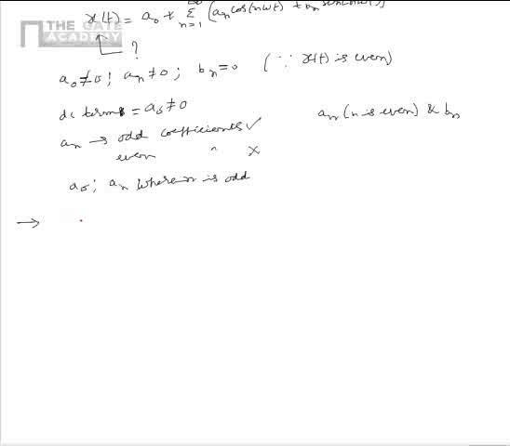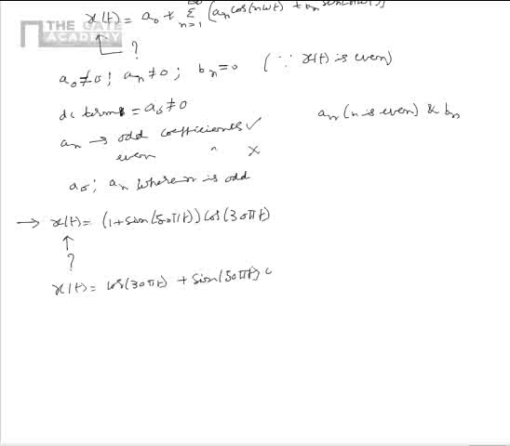Now let us consider another problem, as per which there is a continuous time signal given as x of t is equal to 1 plus sine of 50 pi t multiplied by cos of 30 pi t. We need to find the Fourier series expansion of x of t. We know that if x of t is a Fourier series expansion, it should be a weighted sum of sinusoids. So x of t is equal to cos 30 pi t plus sine of 50 pi t multiplied by cos 30 pi t.